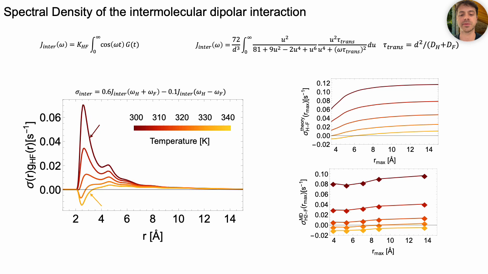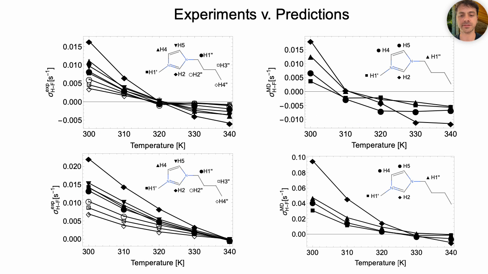The same pattern is replicated when we computed the cross-relaxation rate from MD simulations by including more and more shells in our model. This approach allowed us to have a very good match between experiments and predicted values, confirming our computational workflow.